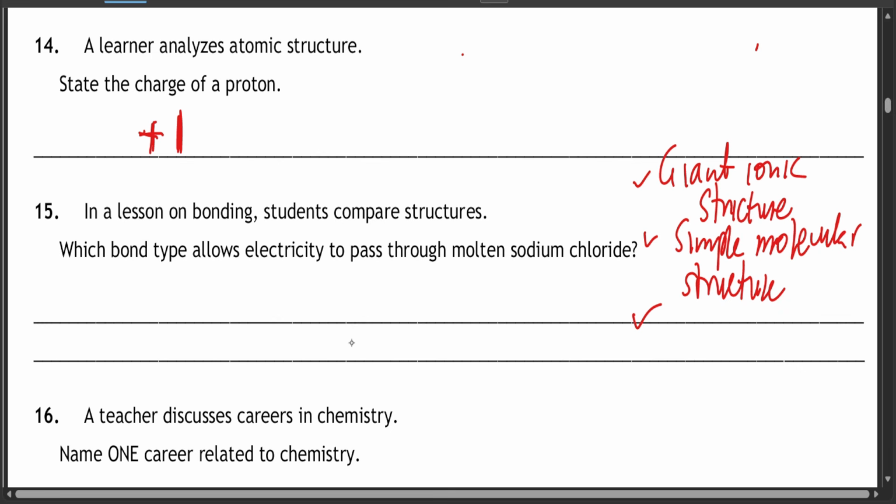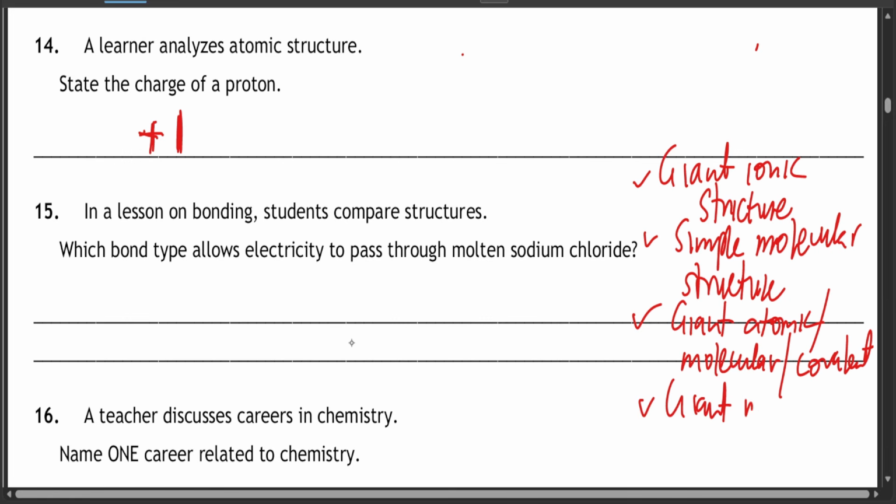What else? We have giant atomic structure or giant molecular structure. So we also call it giant molecular structure or giant covalent structure. And last but not least is giant metallic structure. But for this question, it's very different.